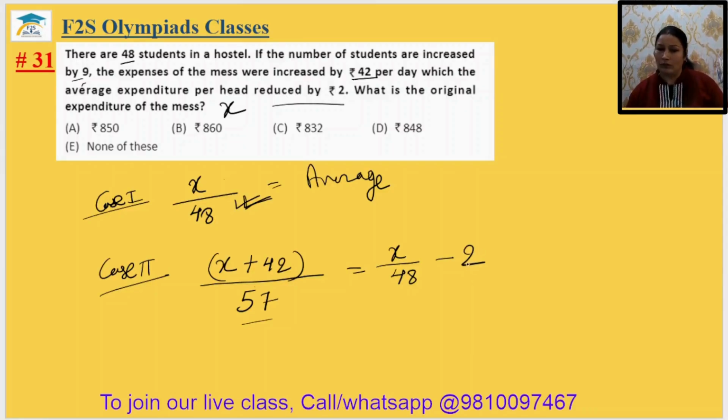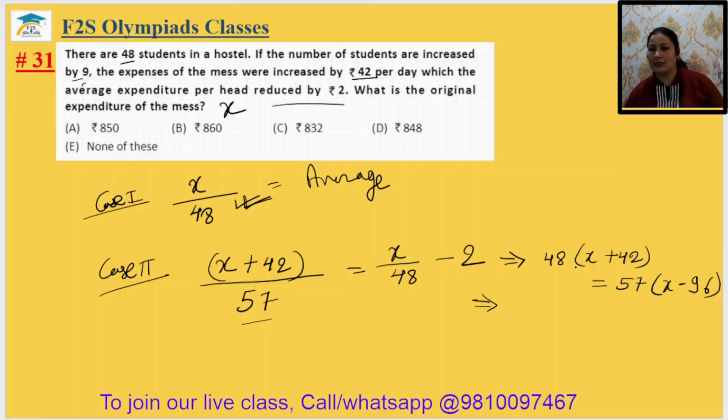Okay. Now let's solve it. So this implies 48 multiplied by (x plus 42) equal to 57 multiplied by (x minus 96). Okay.